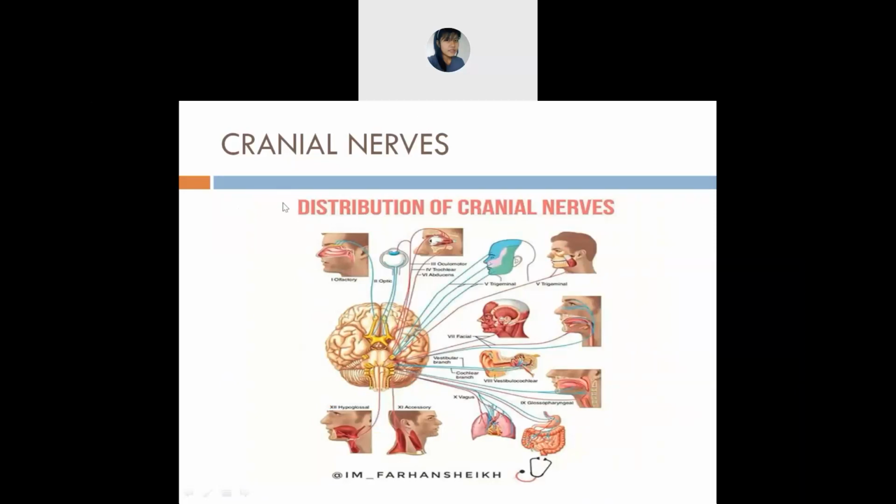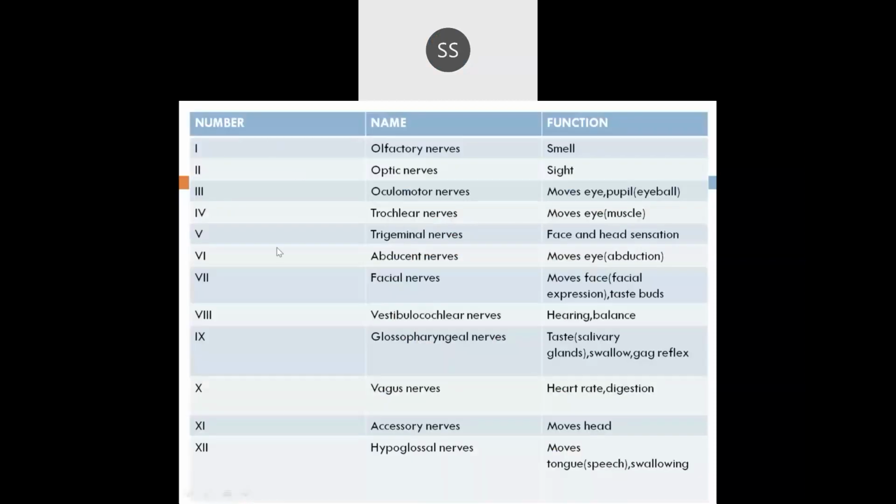Okay, can you see this cranial nerve, everyone? Yes, ma'am. So these are the names of the cranial nerves. All right, 12 are there.